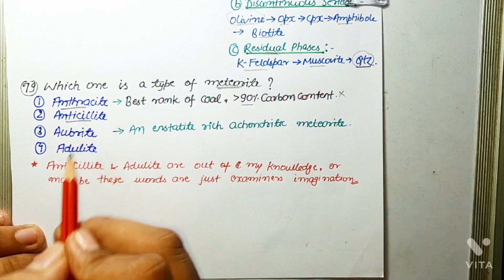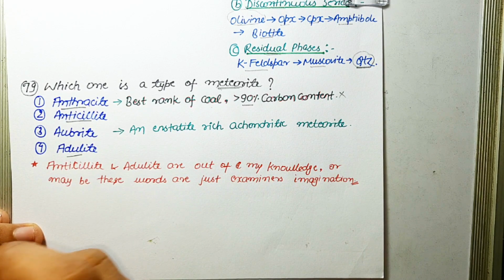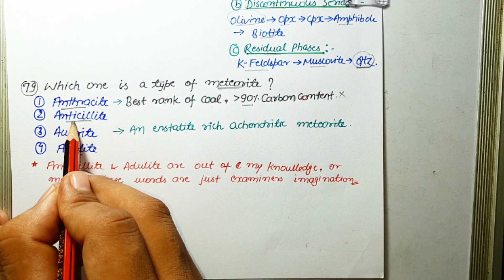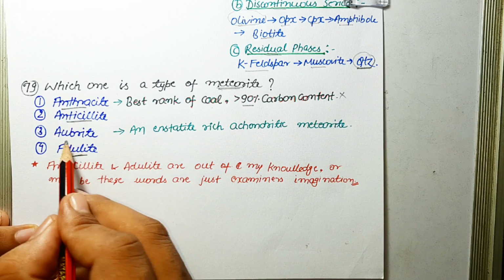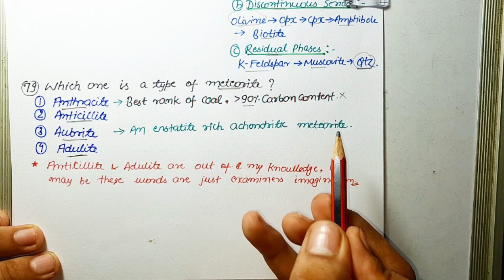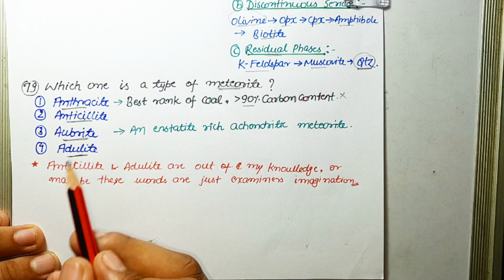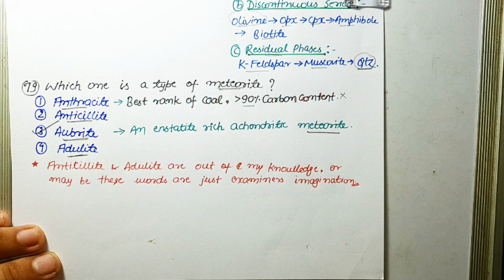Antiselite and edulite. These words are out of my knowledge, or maybe these words are just the examiner's imagination to confuse the students. Okay, so if you know something about antiselite and edulite, or you have heard about these words, please comment down below. Next one is aubrite. Aubrite is an enstatite-rich achondrite meteorite. Okay, so basically aubrite is a meteorite. So the correct answer is the third option, which is a meteorite.